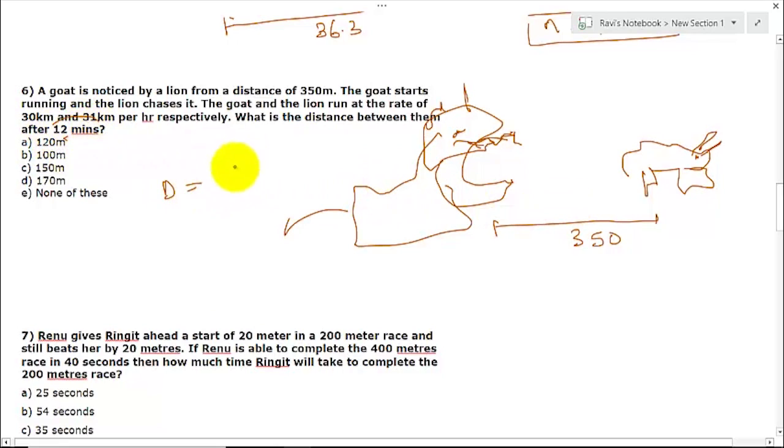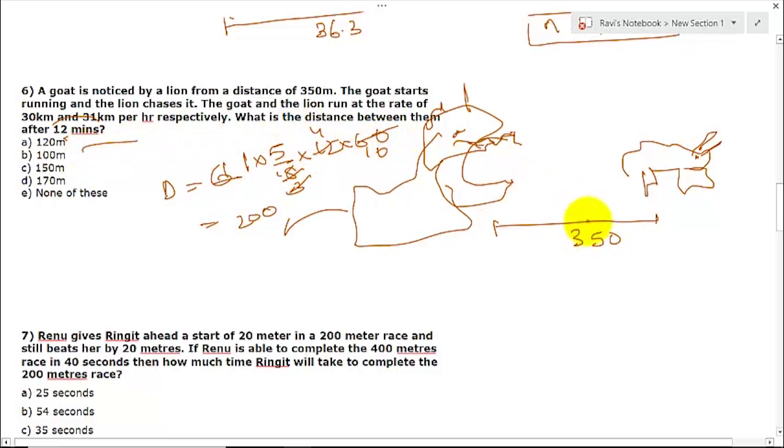Speed is how much? The difference of these two, that is the relative speed, 5 by 18 meter per second. Time, how much is it going to take? 12 minutes, and 1 minute is 60 seconds. So let us solve this. This will be 3 times, this will be 10 times, this will be 4 times, this will be 20, 200. This is 200 meters. So this is the distance that they have covered in 12 minutes.